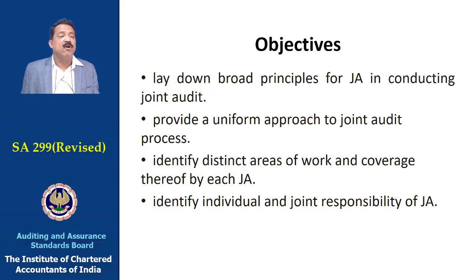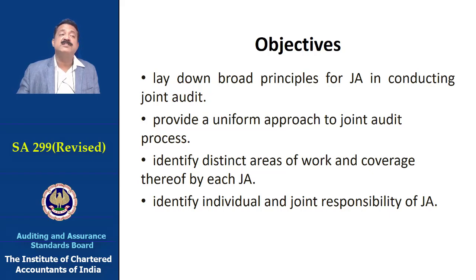So the objective of this particular SA 299 is that it lays down the broad principles of conducting a joint audit, as if a single firm is conducting an audit, and this standard lays down those principles to ensure that the entity, or for that matter the user of the financial statement, does not feel any difference between a single-audited financial statement and a jointly audited financial statement.